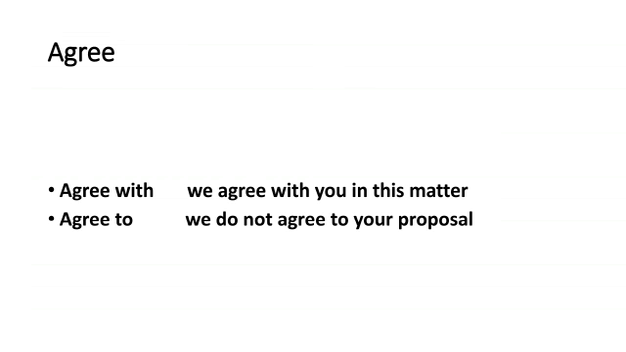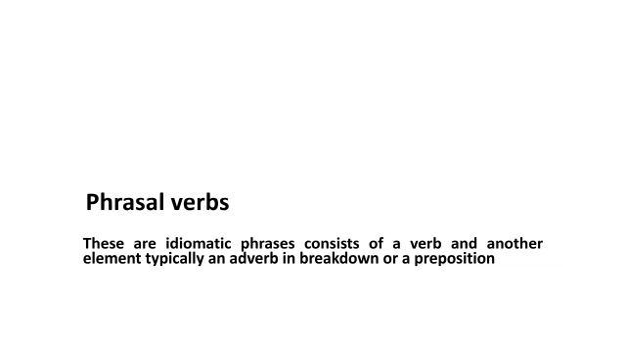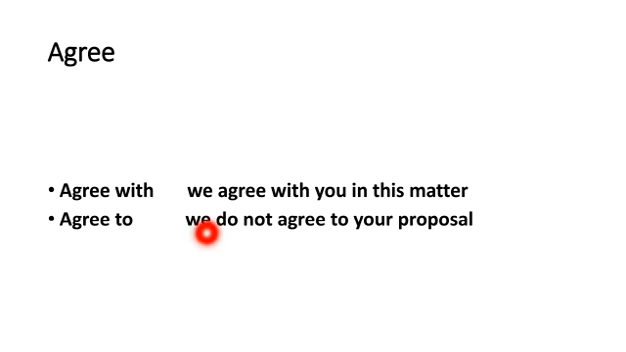Here you have seen it is apparent with the sentence that agree with means किसी शख्स से मुत्तफिक होना, and you can see here the person and the subject and the object too, we and you. We is the subject, and we agree with you, so the object is here. So agree with is when someone agrees with another person, so we agree with you in this matter. But agree to is when you agree with something, so we do not agree to. We is the subject, and do not agree to is the phrasal verb. Proposal is a thing here.